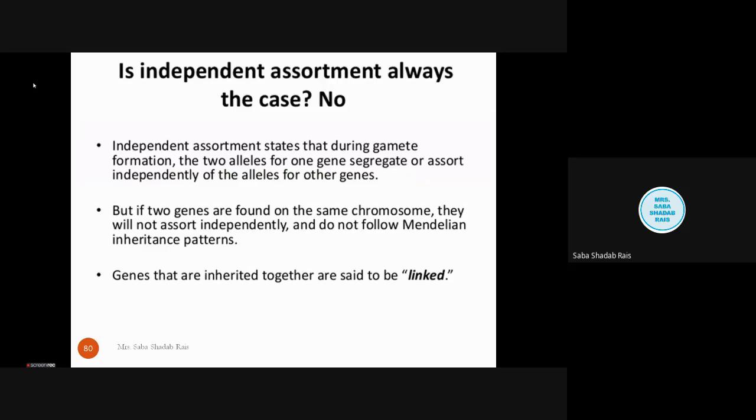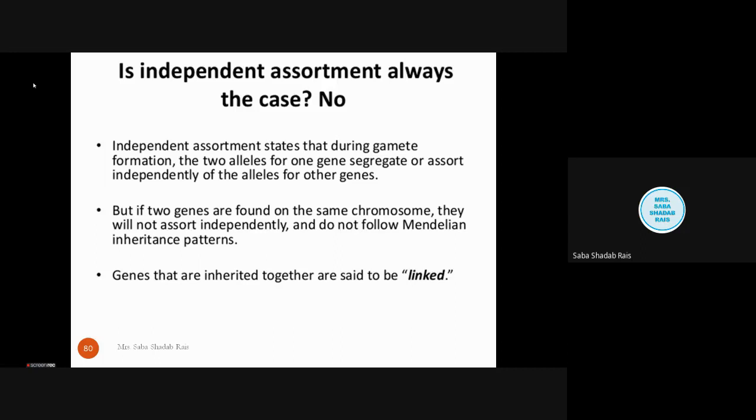because we have started the topic genetics with the Mendelian genetics, right? So first we will be talking about Mendel. Mendel has given a law of independent assortment, right? What Mendel said is that if two genes are inherited together, then during meiosis they assort independently.